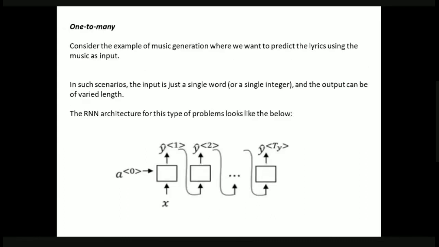And the next one is one to many. One to many is used in music generation. When we give the input as music and want the machine to predict the lyrics using the music as input, we give only a single input, but it predicts the lyrics, that is, many words generated from a single input. So this is one of the examples of the one to many type of RNN.